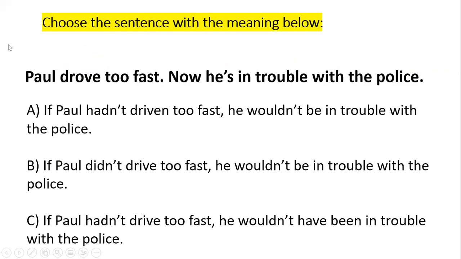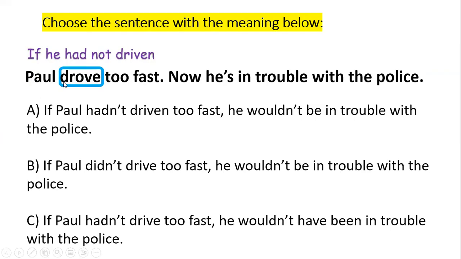The same type of question. I have a sentence without if. I need to rephrase it using an if. Look at the tenses. Okay. First thing, we have drove. Drove is the past of drive. Okay, so I have a meaning in the past now. I need to work on this. Okay, which means that if I use if, I need to go one step further in the past.